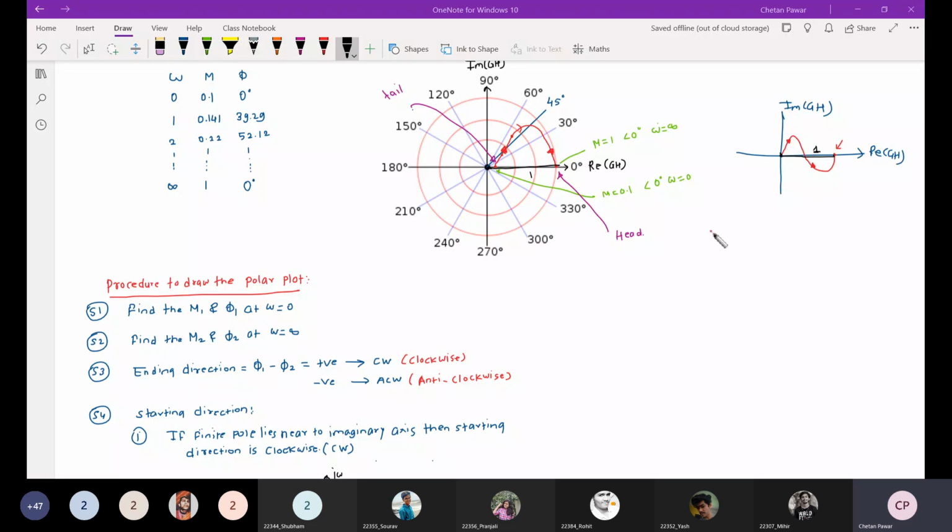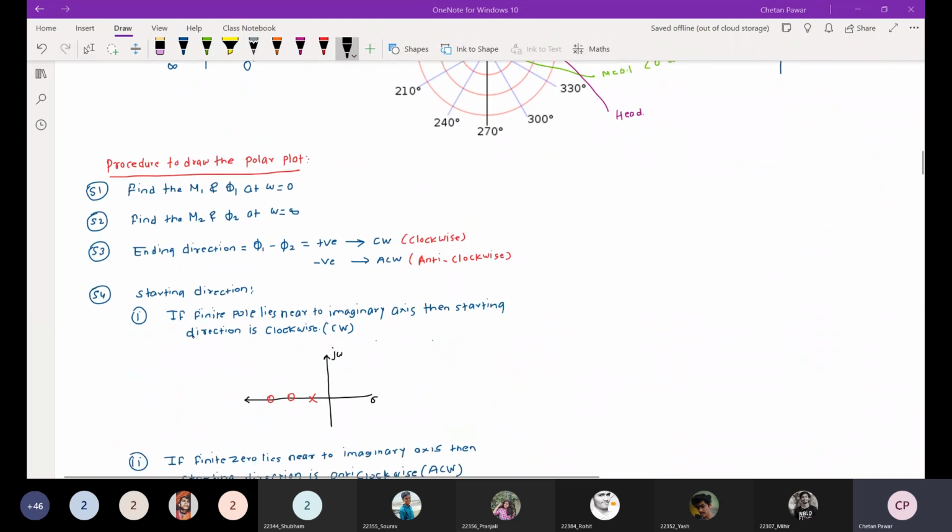So in this way, you need to find out the starting direction and ending direction. That is very important. So that is the third step. What is the third step in the procedure? This particular technique you can apply in MCQ type of questions.